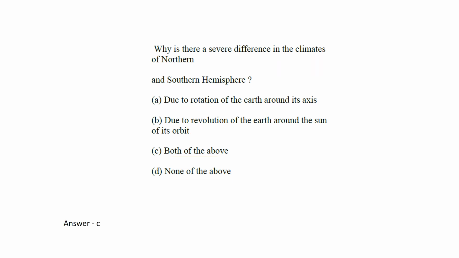It is actually C, both are correct: rotation of Earth around its axis and revolution of Earth around the Sun in its orbit. So the answer is C.